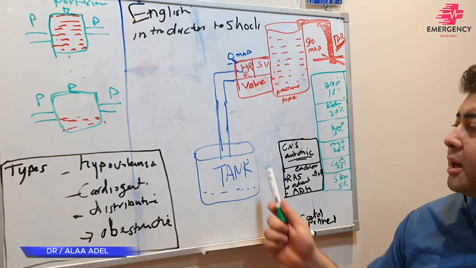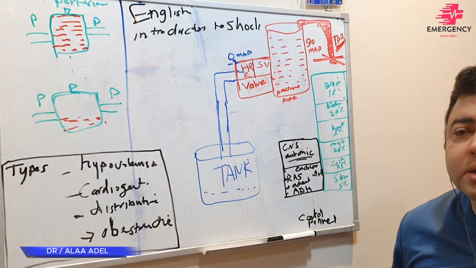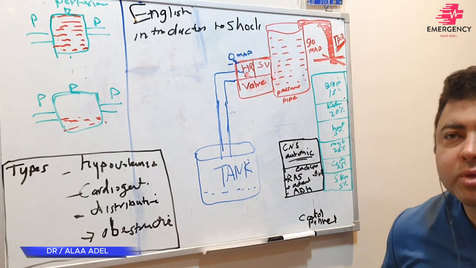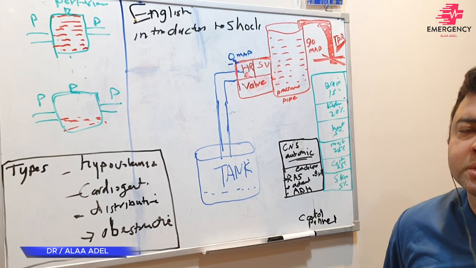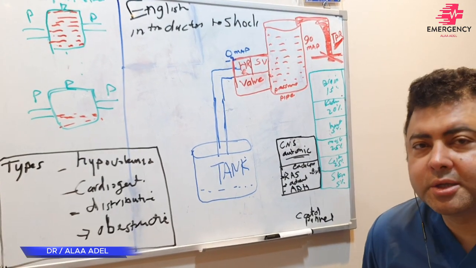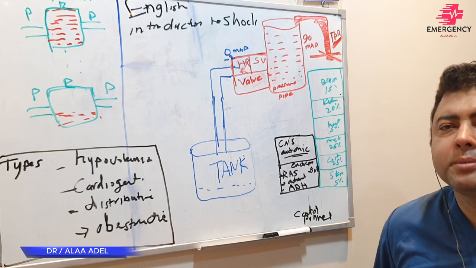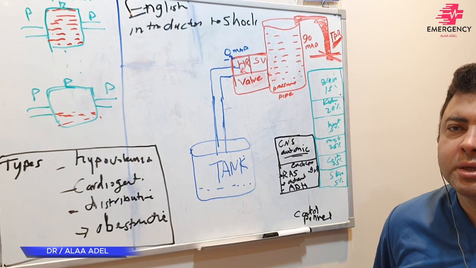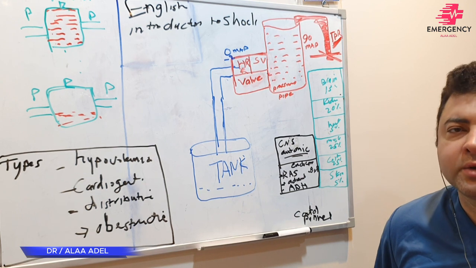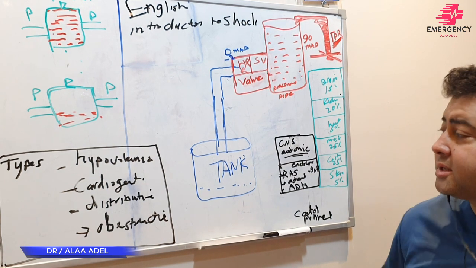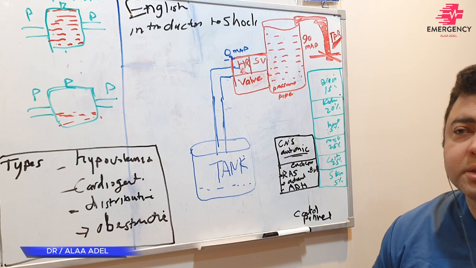Start from the tank. I make a big tank, and this tank contains a lot of blood. So the amount of blood is very important. Usually 70 to 80 ml per kg in adults, and can reach 90 ml per kg in pediatrics. It's on average 5 to 6 liters. This is our tank, this is our volume. This is the most important.